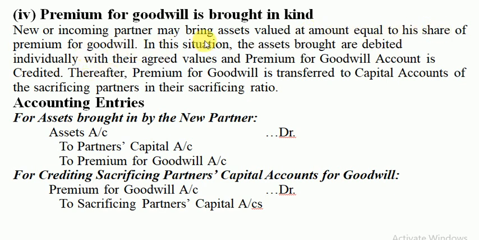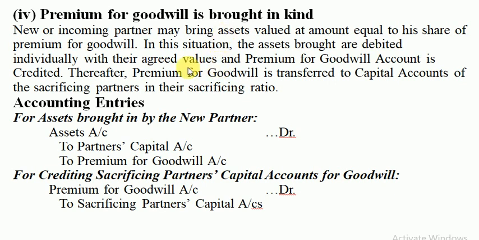In this situation, the assets brought are debited individually with their agreed values, and premium for goodwill account is credited. Thereafter, premium for goodwill account is transferred to capital accounts of the sacrificing partners in the sacrificing ratio. So here in this case, the new partner does not bring cash. Instead, he brings certain assets for his share of goodwill.